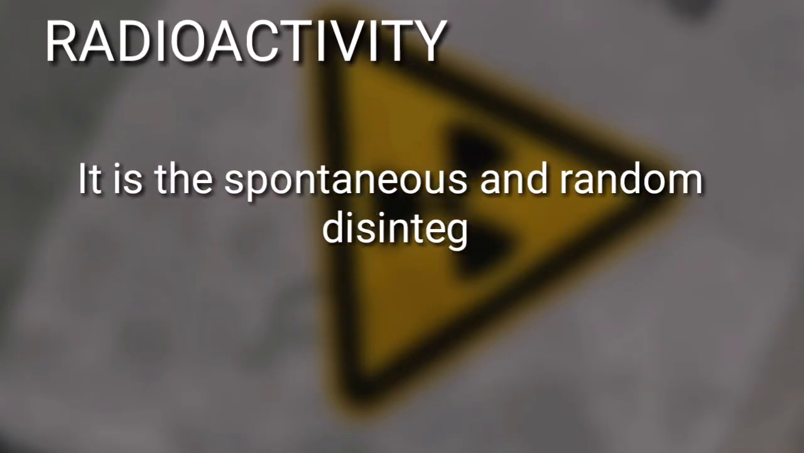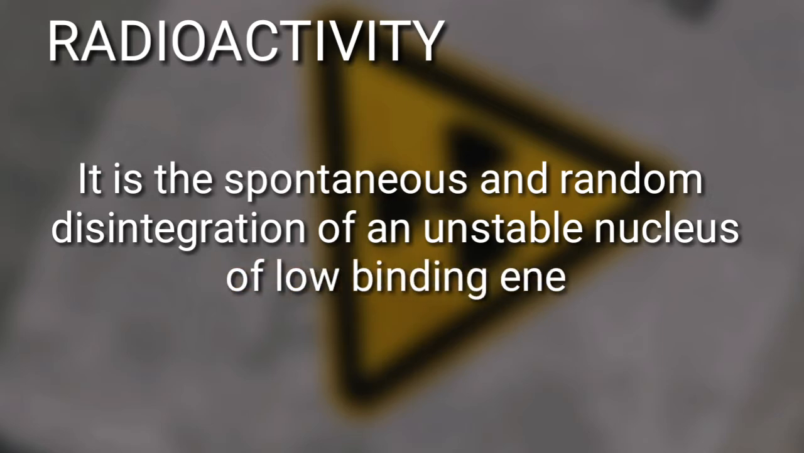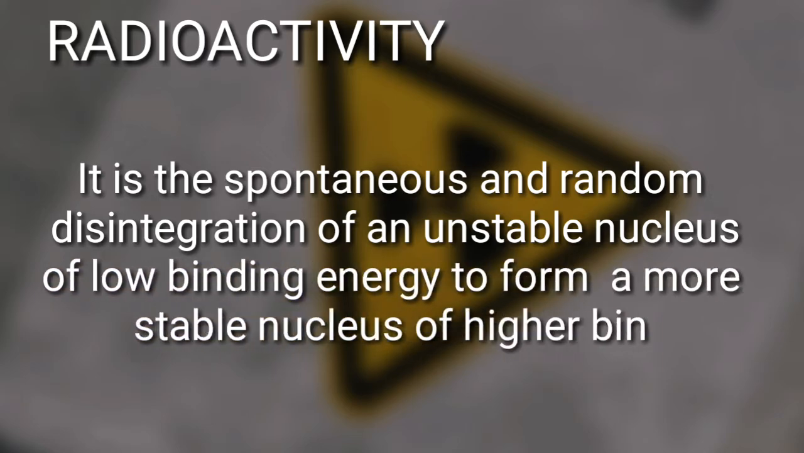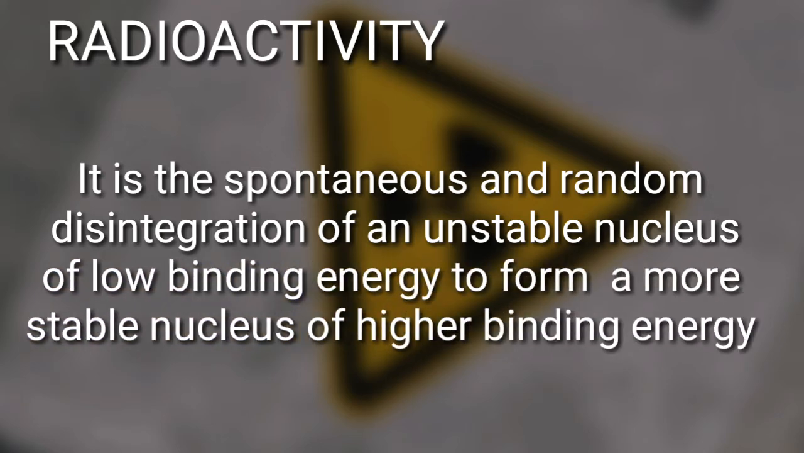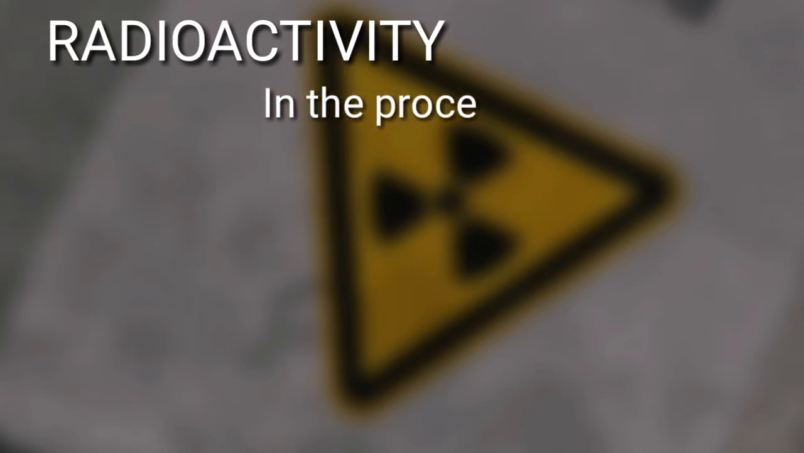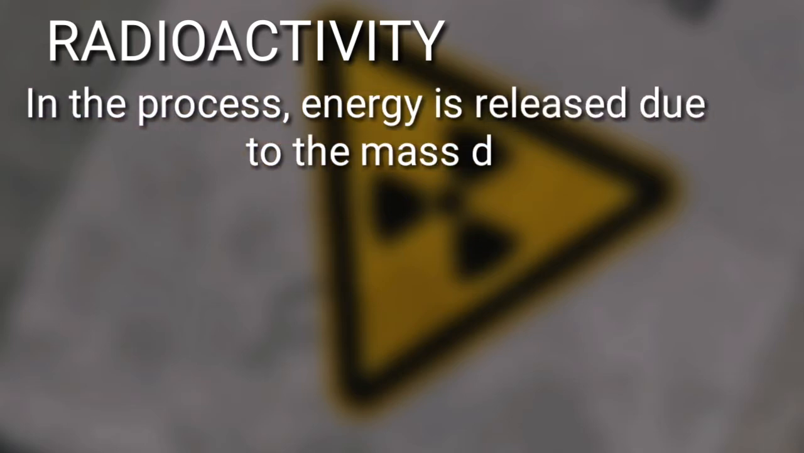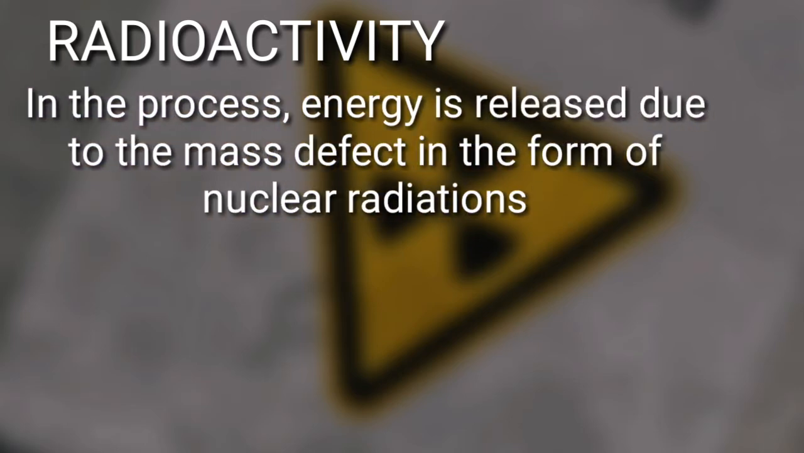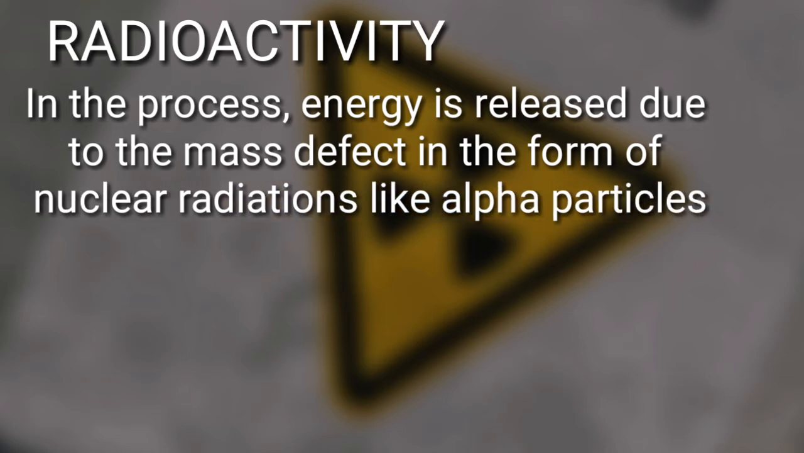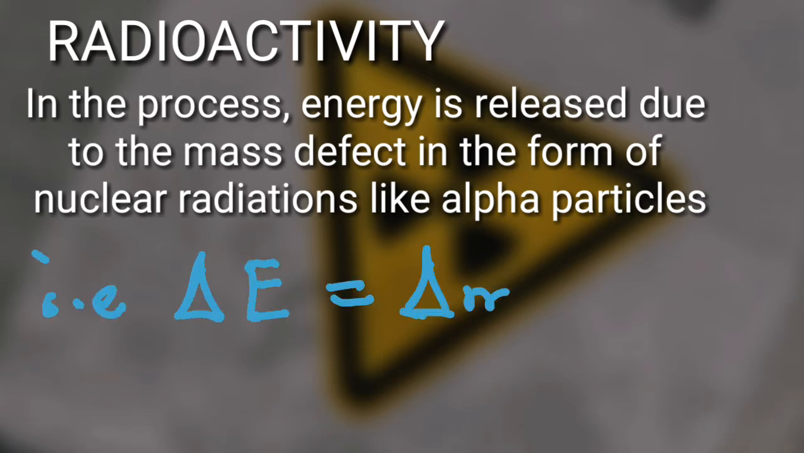Radioactivity is a spontaneous and random disintegration or decay of an unstable nucleus of low binding energy to form a more stable nucleus of a higher binding energy. In the process, energy is released due to mass defect. This energy is released in the form of nuclear radiations, for example, alpha and beta particles, and the energy can be gotten from Einstein's mass-energy equivalence equation as shown.